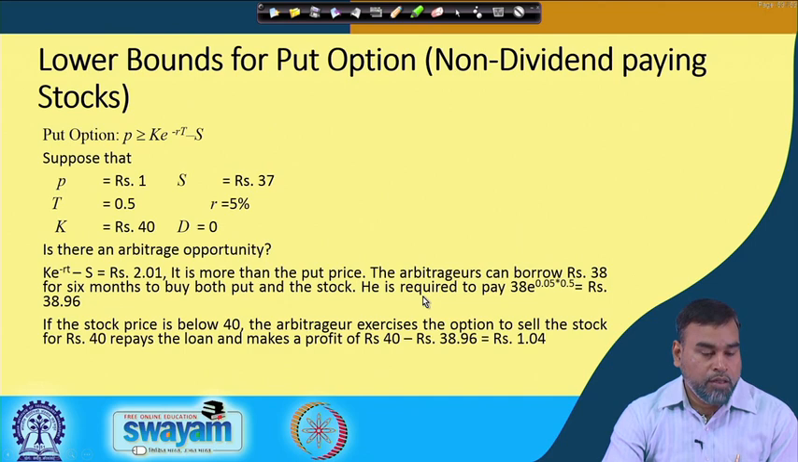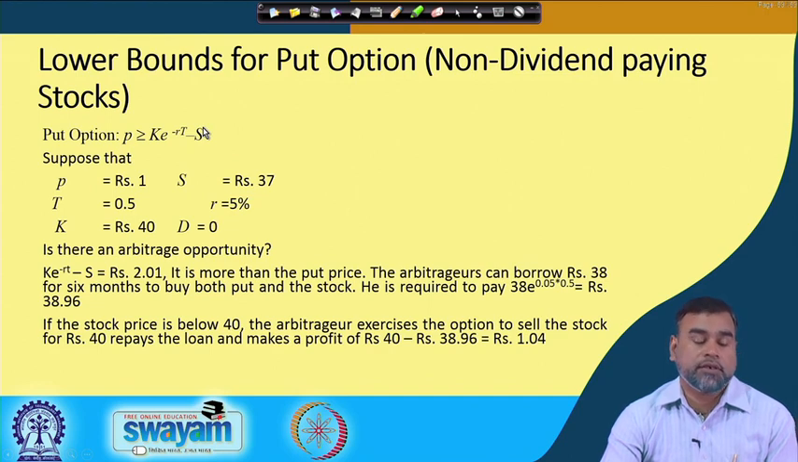For example, for a put option, the condition is P is greater than or equal to k e to the power minus r t minus S. If that is not the case, you can see how an arbitrage profit is possible. Suppose S is equal to 37, T is equal to 6 months, 0.5, R is equal to 5%, K is equal to 40, and D is equal to 0. You can calculate k e to the power minus r t minus S, that is 2.01. It is more than the put price, P is equal to 1.